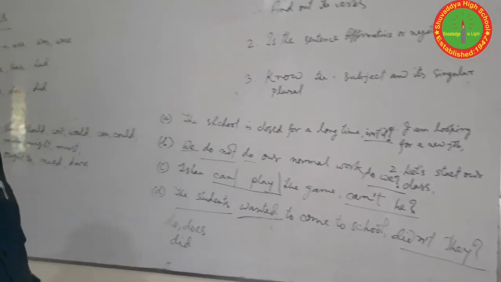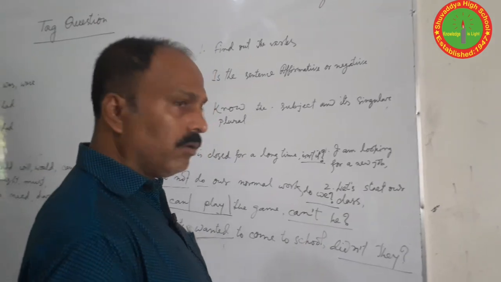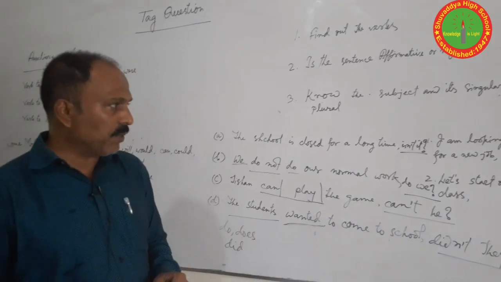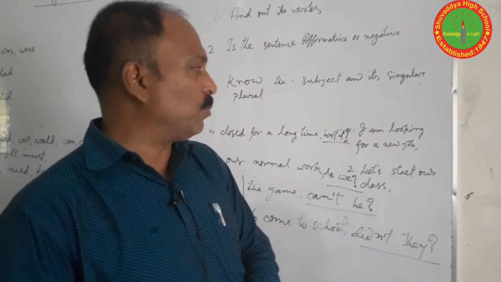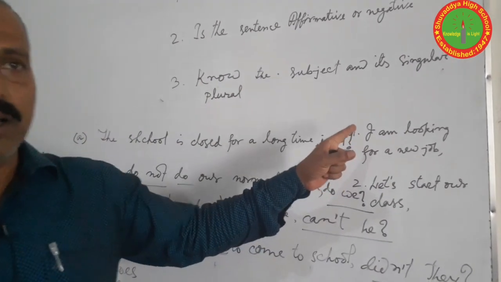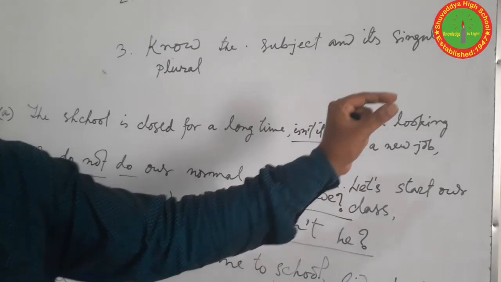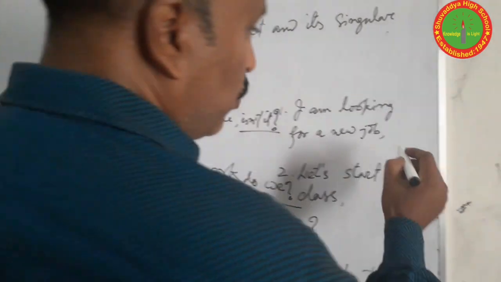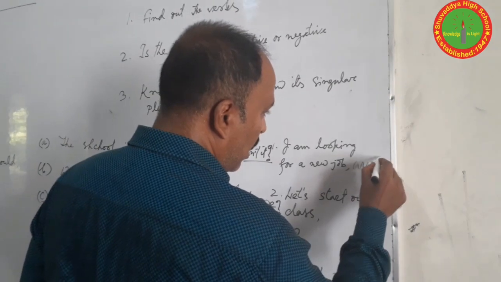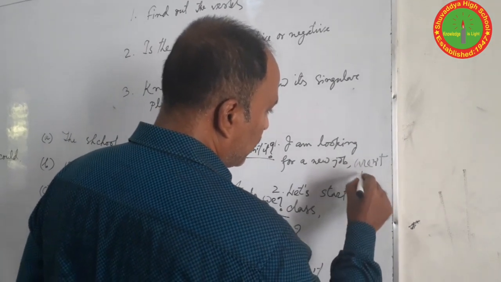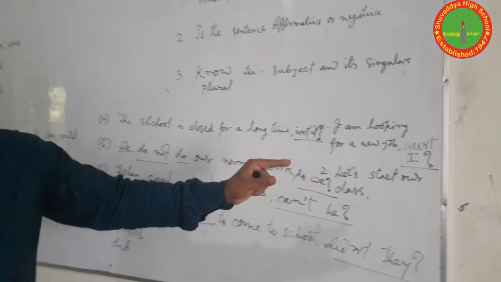Okay. So there are two special questions. I think you do not need to memorize or remember the rules. Only when you find in a sentence the subject is first person and then am, not the negative sentence, then am, your answer should be aren't I. Without considering anything, without thinking anything, you can write down the answer in this way.